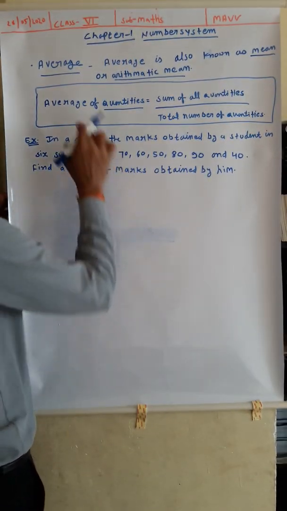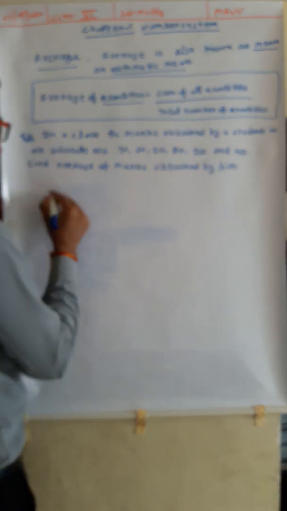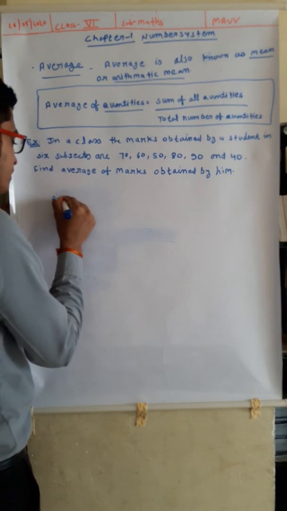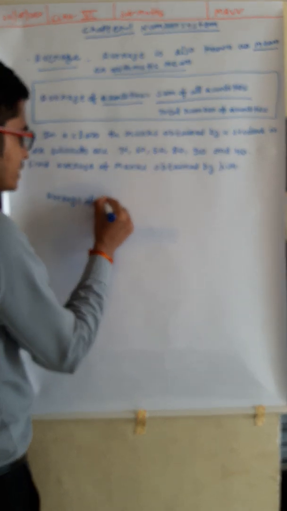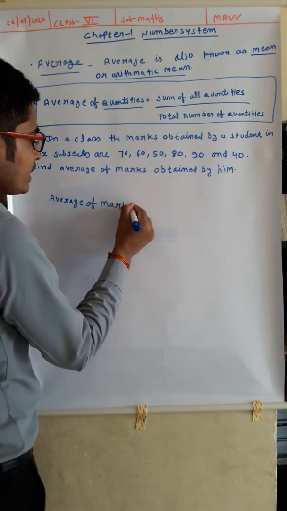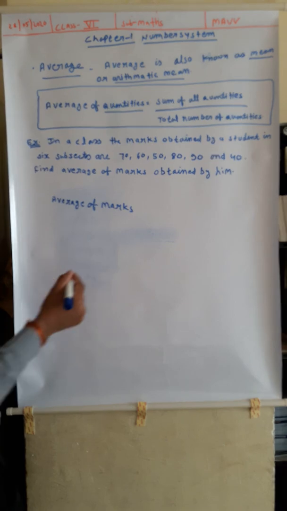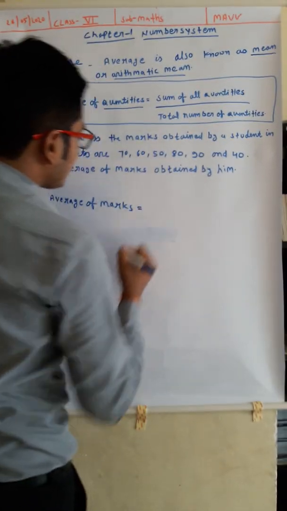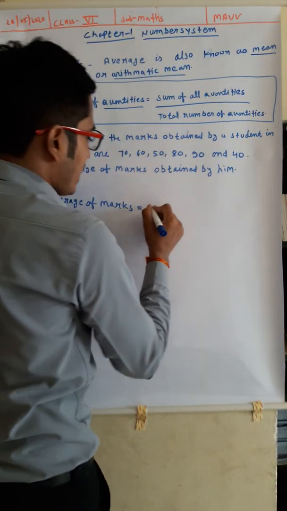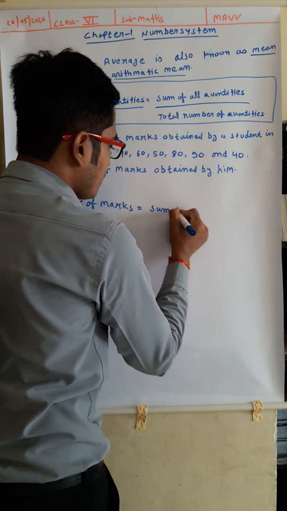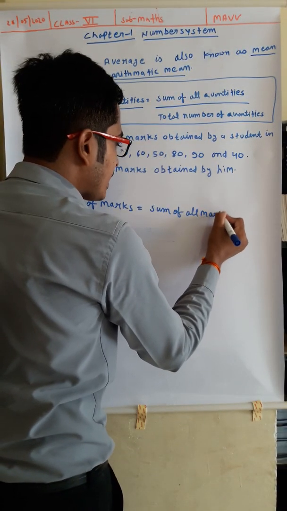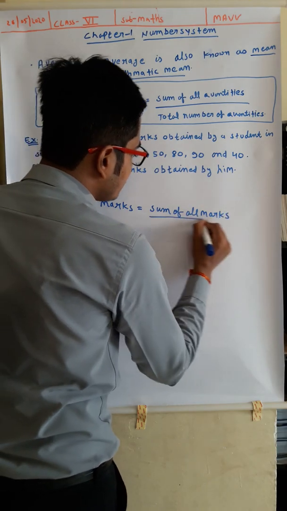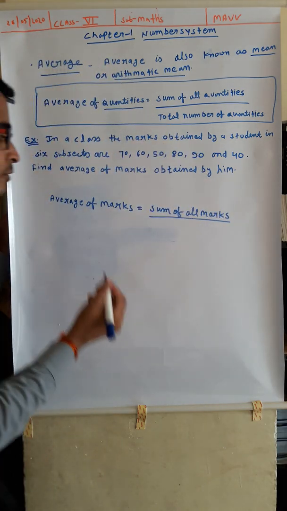Simply apply the formula of the average. So we will write average of marks. What is the quantity? Marks. Now average of marks is equal to the sum of all quantities, that is the sum of all marks, upon the total number of quantities.